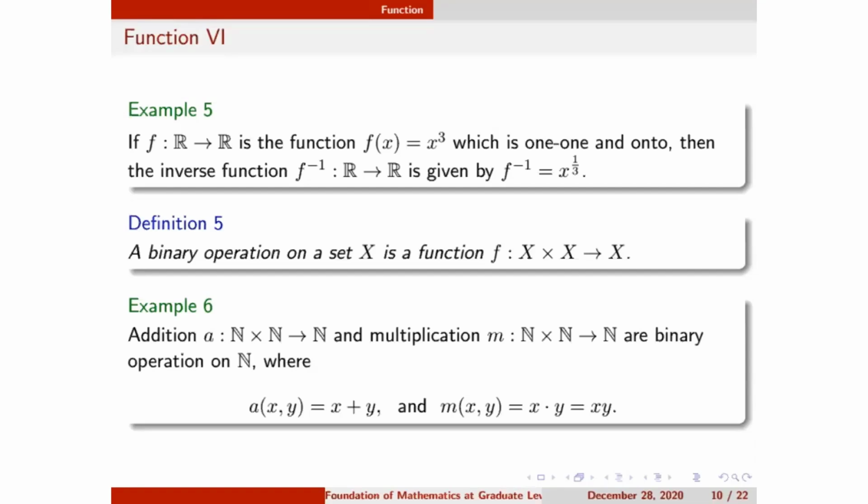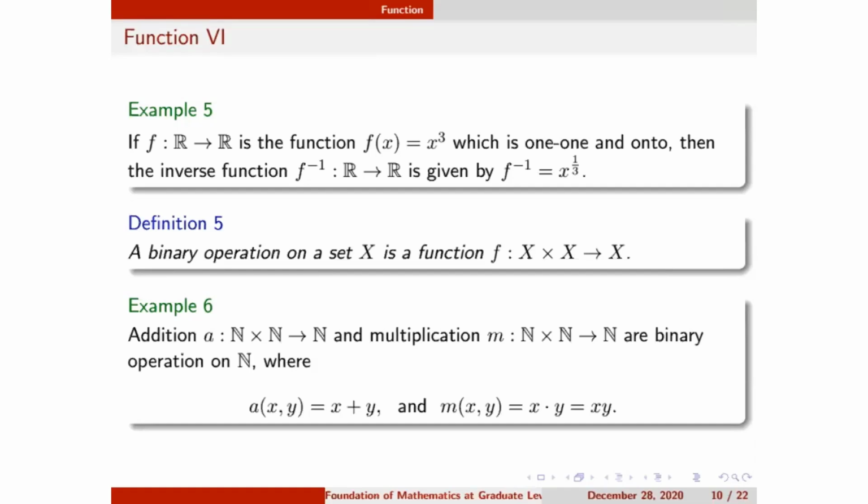So next we come to the binary operation. What is a binary operation? A binary operation is a function from X cross X to X. X cross X means we are taking elements as tuples, ordered pairs, where the first element will be from the first X, and the second element will be from the second X.